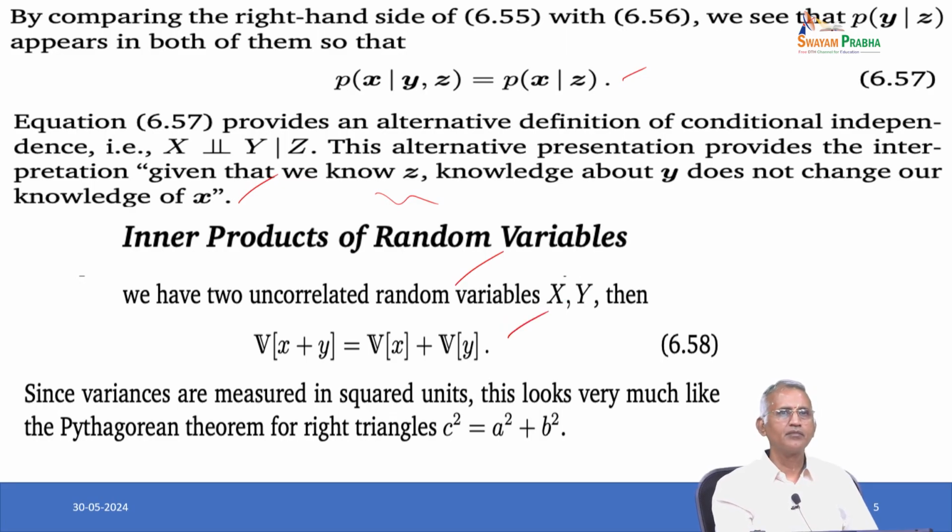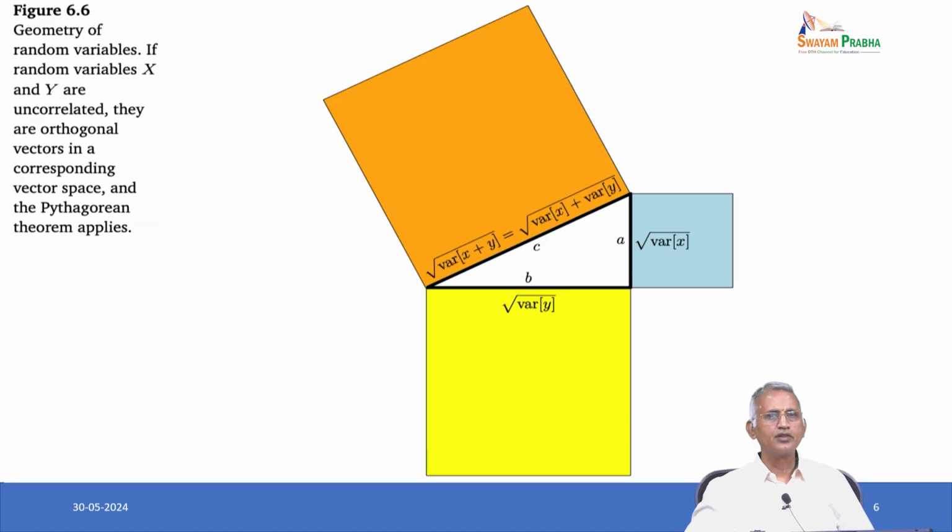Since the variances are measured in square units, it looks like the Pythagorean theorem, hypotenuse square equals sum of the leg squares, and we can write the theorem for a right triangle as c square equals a square plus b square.